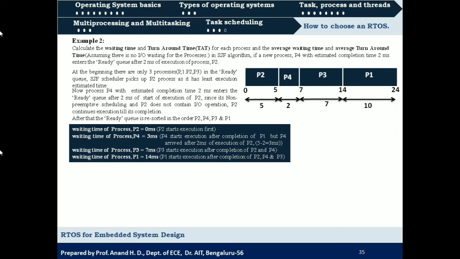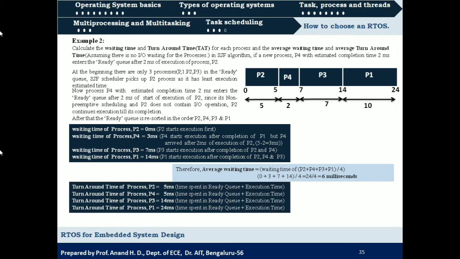So what will be the average waiting time? Sum of all these four waiting times by 4, that is 24 by 4, which is 6 milliseconds. Okay, so next is turnaround time, that is waiting time plus execution time. For process 2 it is 0 plus 5, which is 5 milliseconds.